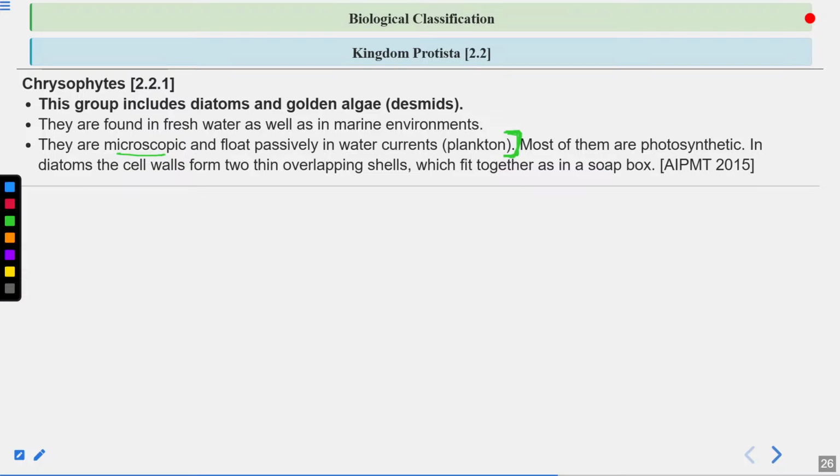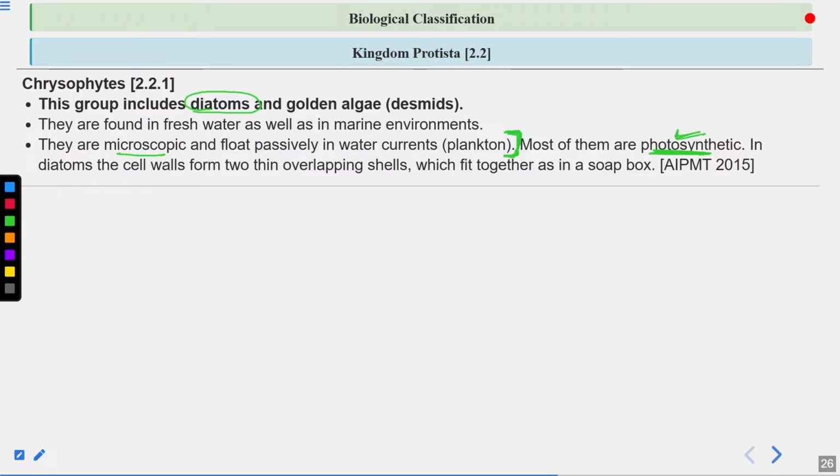Okay, like phytoplanktons. Phytoplankton, they are the producers in the aquatic ecosystem. So these diatoms, they are microscopic and they just float in the water. So they are like planktons. They are photosynthetic, remember this. Clear? So photosynthesis is done by the plants. So they have plant-like features, you can see here. These diatoms, they have plant-like features. They are photosynthetic.